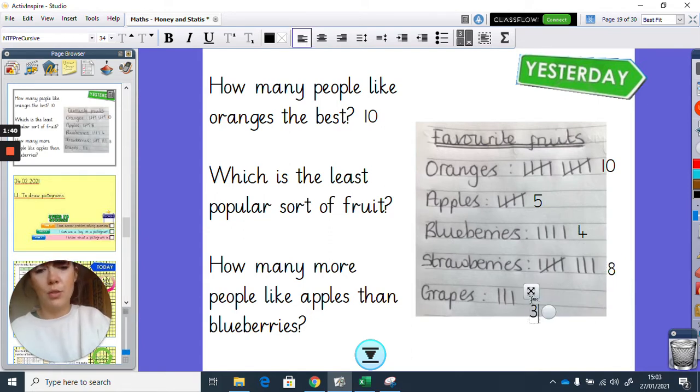Now doing that is also going to help you to answer the third question, so it's a good thing we did it. Which is the least popular sort of fruit? The least popular one is grapes, so you would just write grapes.